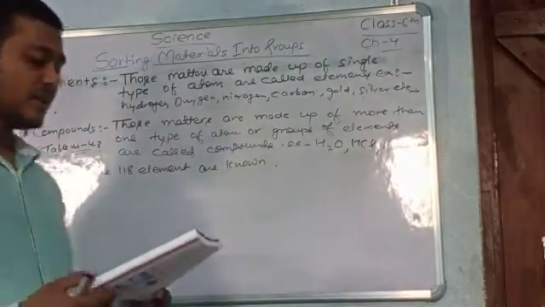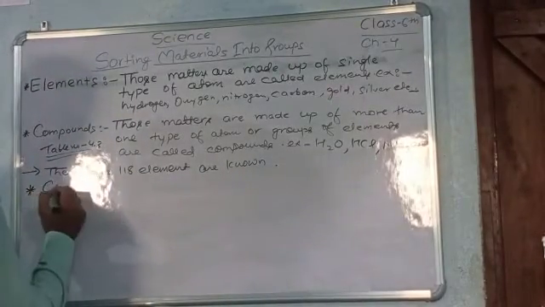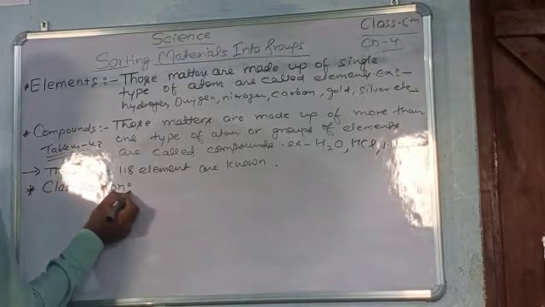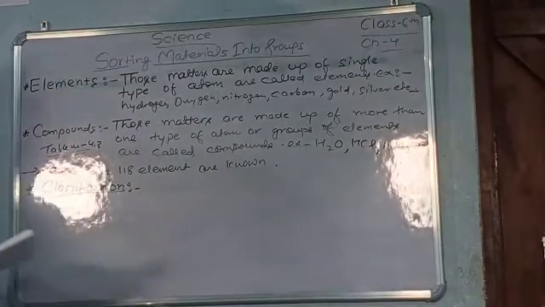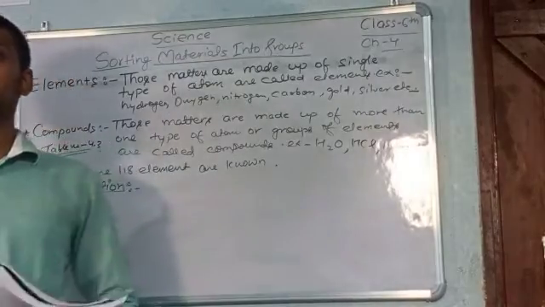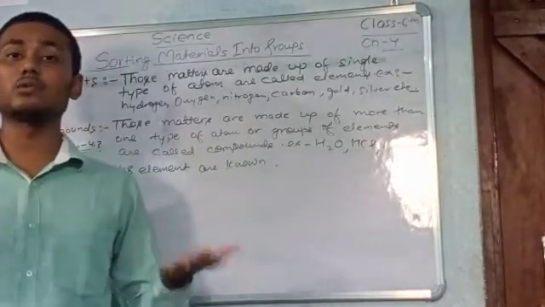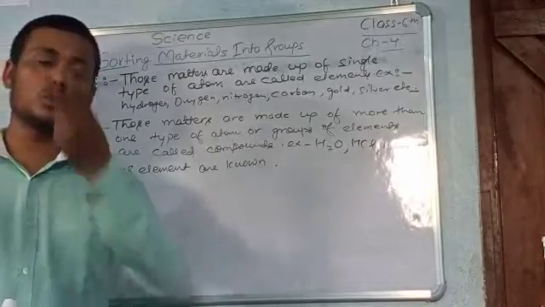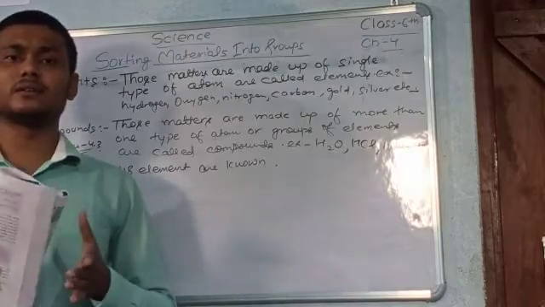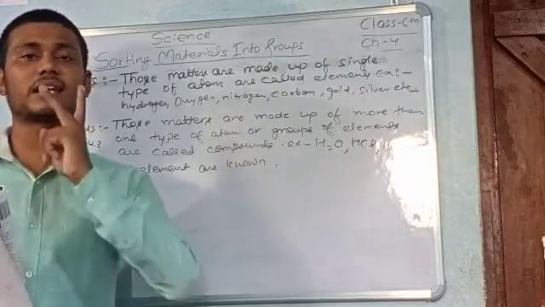Okay, now the next topic is classification. Let us see what is classification. Whatever the things present in our world, or whatever the things around us, we can classify them into two ways: first, living things, and second, non-living things.